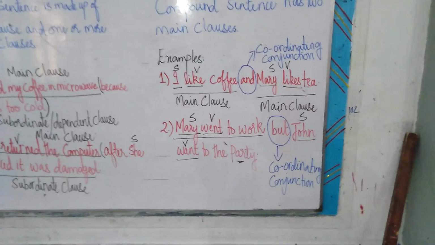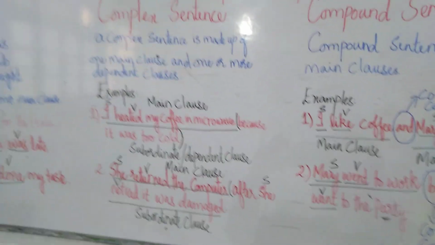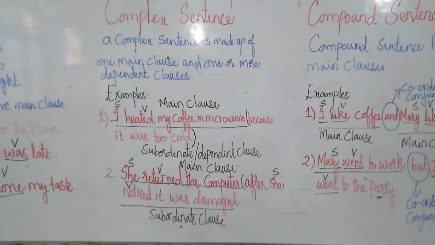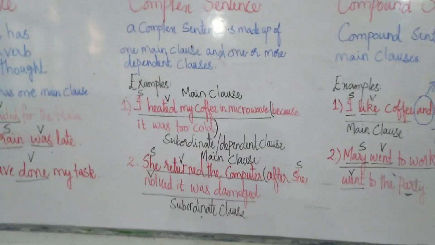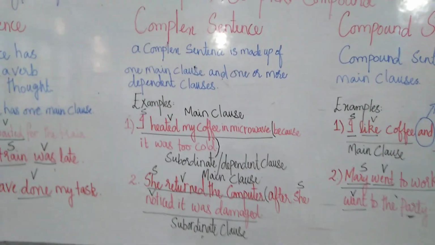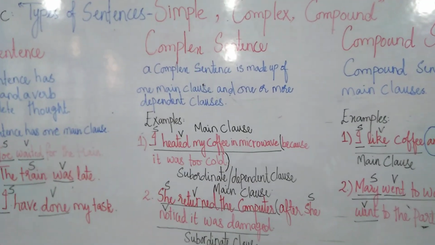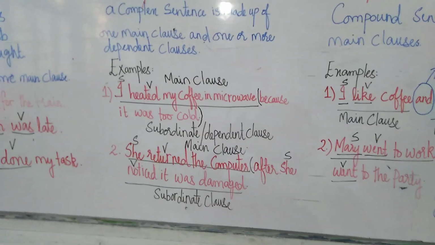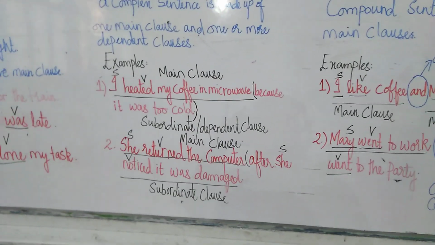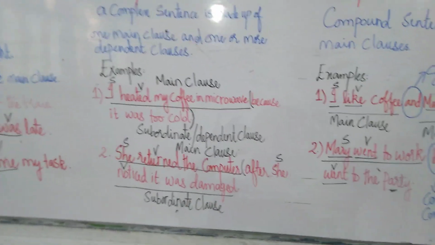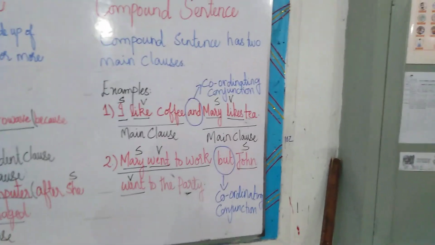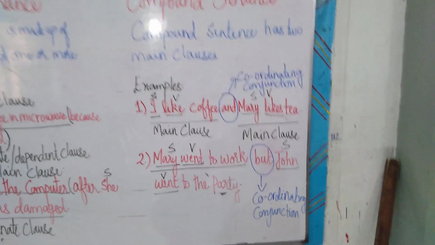Keep in mind that in complex sentences the two clauses, the main clause and the subordinate clause, will be joined together by subordinating conjunctions. Complex sentences are those sentences which have one main clause and one or more subordinate clauses, and the main clause is joined with the subordinate clause by a subordinating conjunction. Compound sentences are those sentences which have two main clauses joined together by coordinating conjunctions.